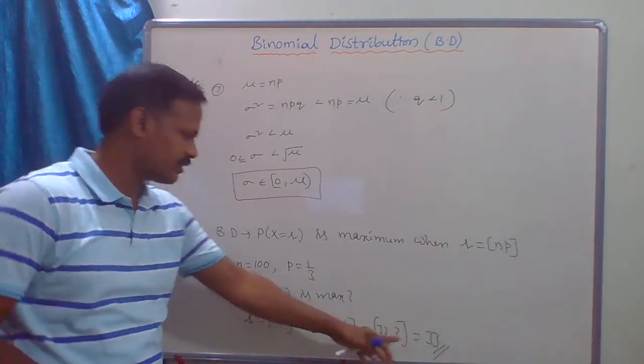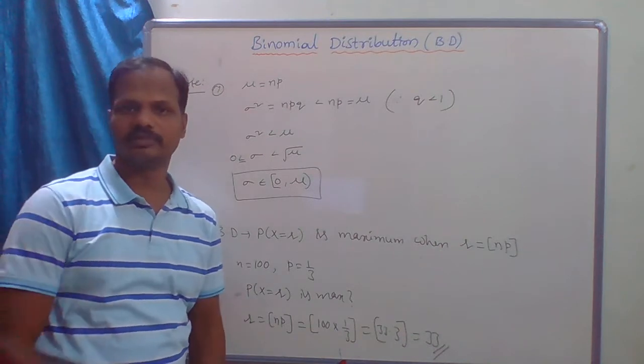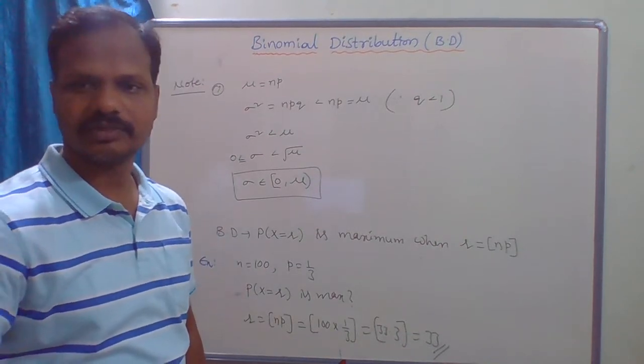So if r equal to 33, then the binomial distribution is maximum. Clear?